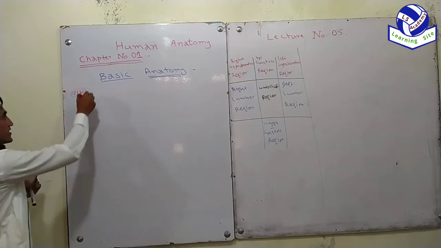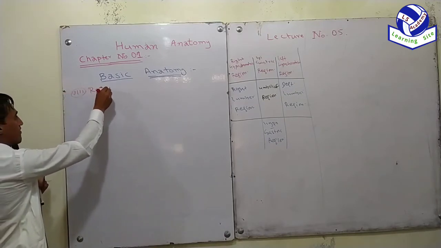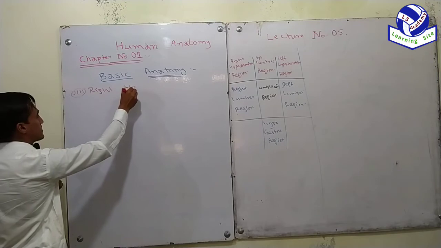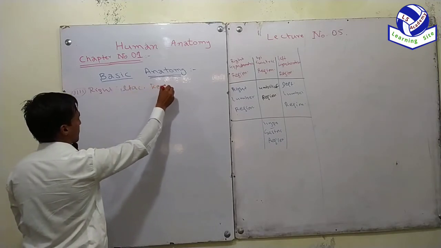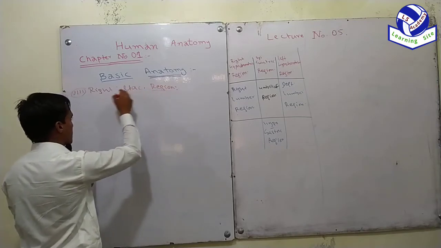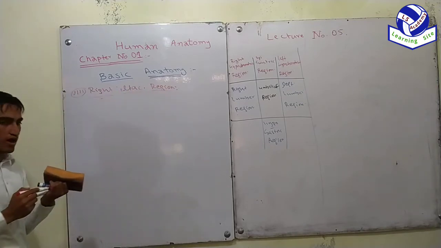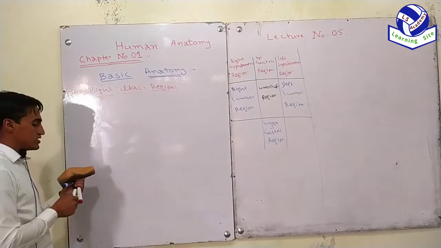The eighth one, which is right iliac region. What is right iliac region, or where is the right iliac region located?